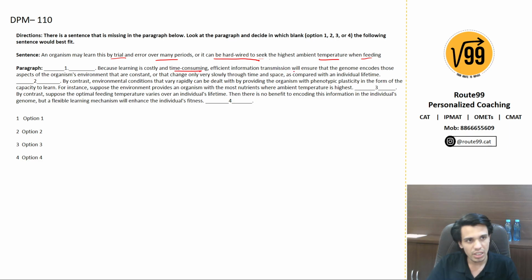Efficient information transformation will ensure that the genome encodes only those aspects of the organism's environment that are constant or that change only very slowly through time and space. Okay, as compared with an individual lifetime.